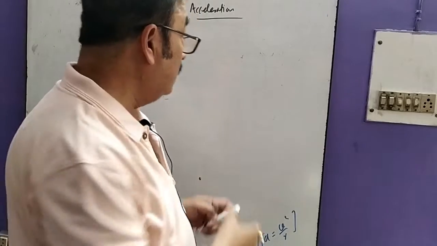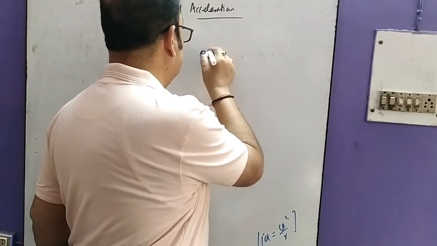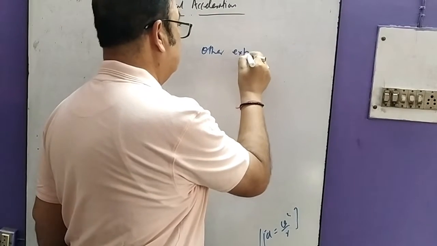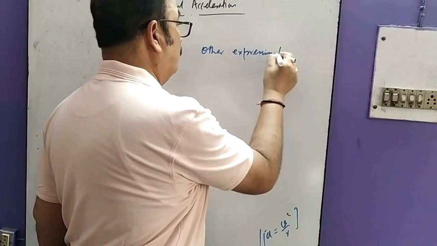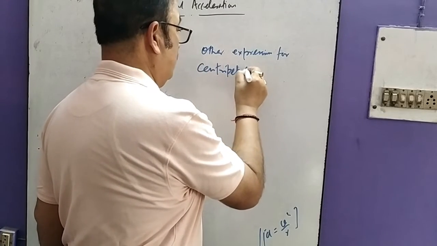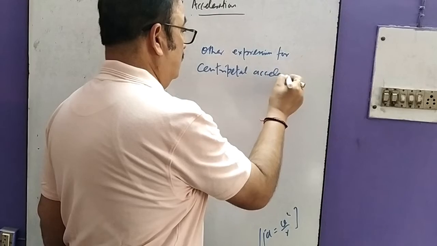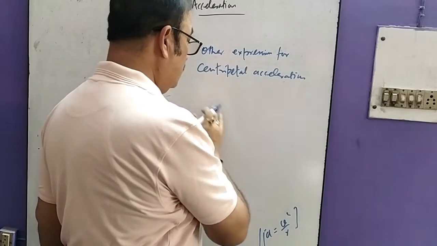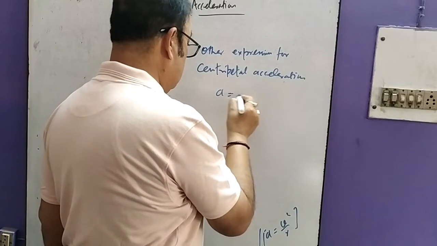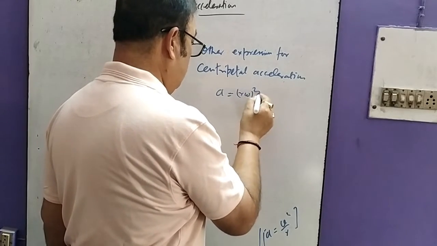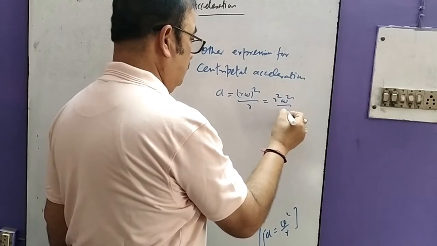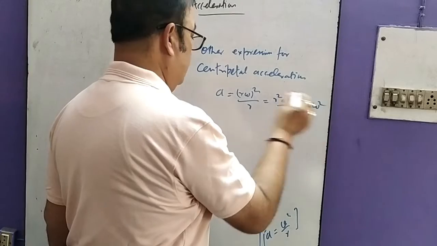We can write another expression for centripetal acceleration, that is a equals r omega whole square upon r, that is r square omega square upon r, so a equals r omega square.